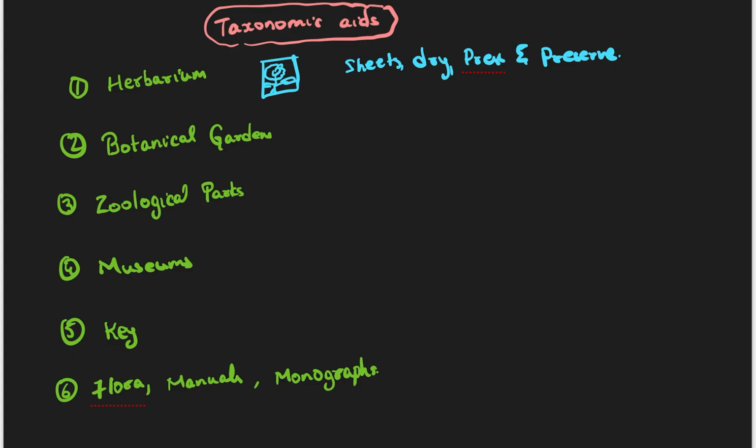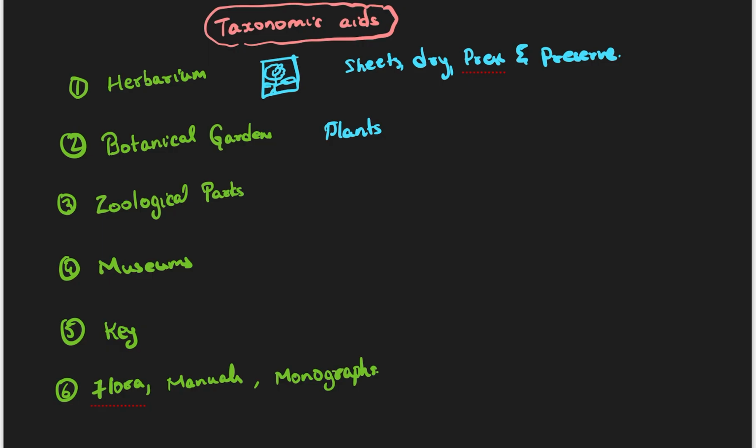Okay, and botanical gardens are ex situ. Ex situ means we are keeping the organisms outside. Here, in a herbarium, a lot of plant species are kept inside a room, but in a botanical garden we keep a lot of plants outside. So you can see gardens where plants are grown outside, with the name of the plant and details like the place where it is generally found. You have seen parks, right? Some parks have all those details present, so those are known as botanical gardens.